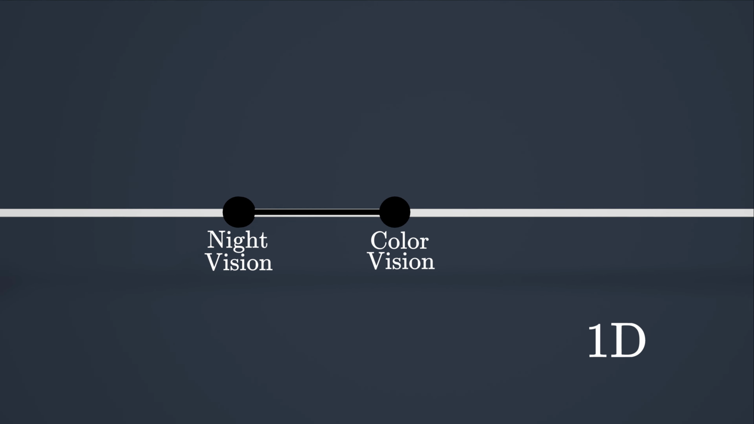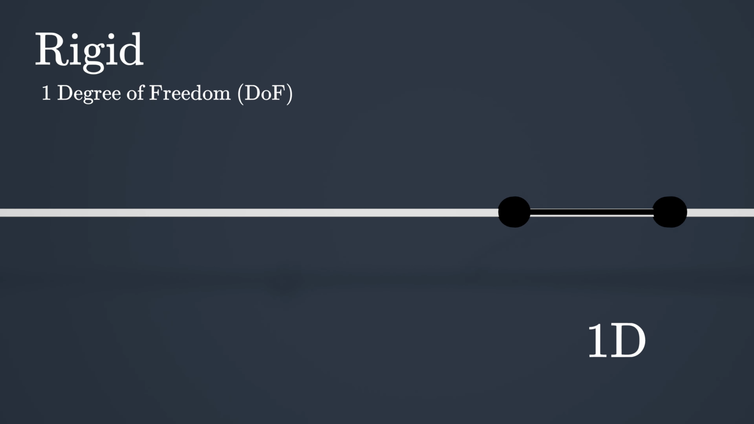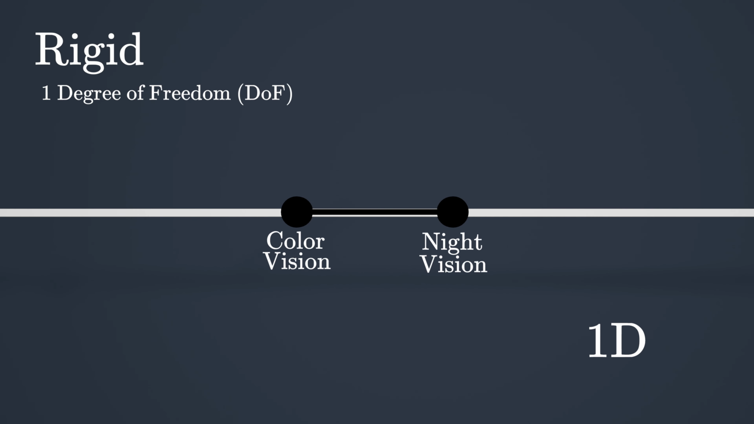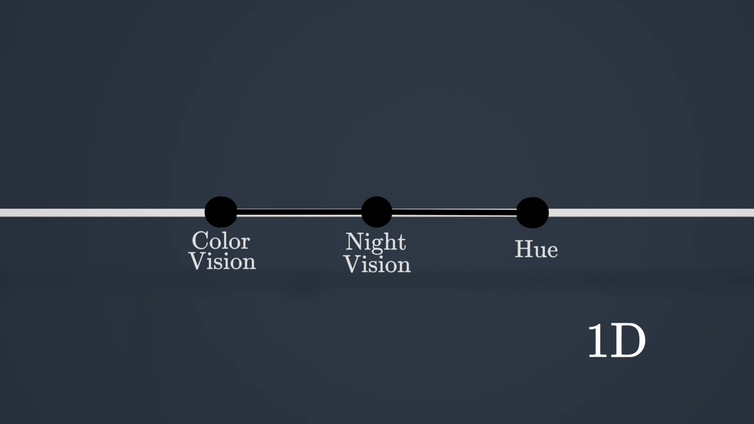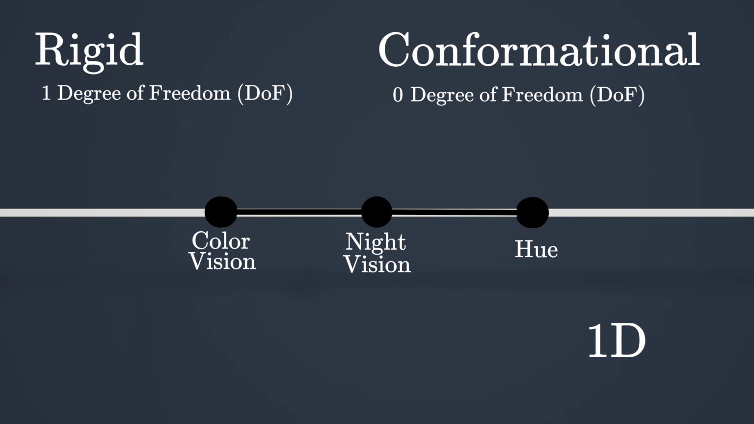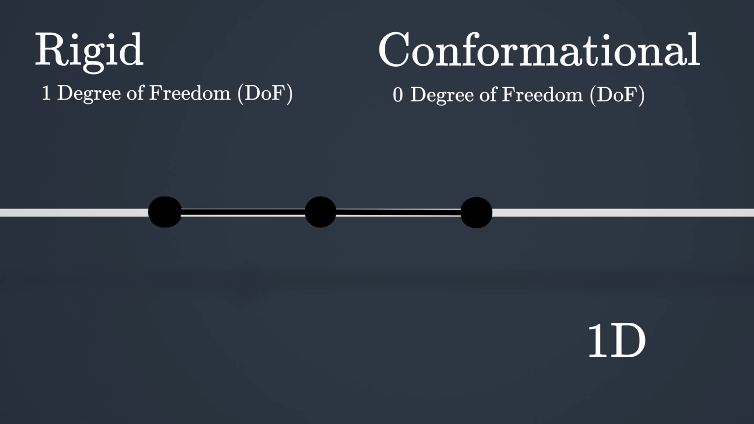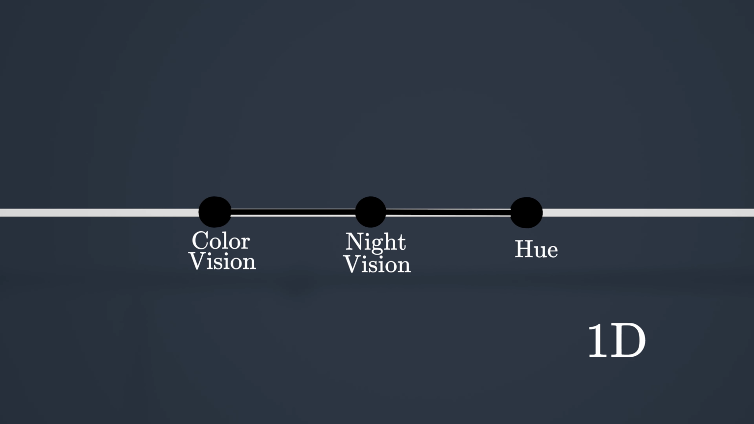Visiting the page for color vision adds a node and an edge to the line. The network can move as a rigid body only along the line. It cannot be rotated or vertically translated. The shape of the network cannot change either, and therefore it has no conformational degrees of freedom. Next, if the reader were to visit a page, such as the one for hue, that connects only to one of the 2 present nodes, the number of available degrees of freedom would remain the same. The network can still be moved horizontally, but cannot be rotated, moved vertically, or deformed conformationally.